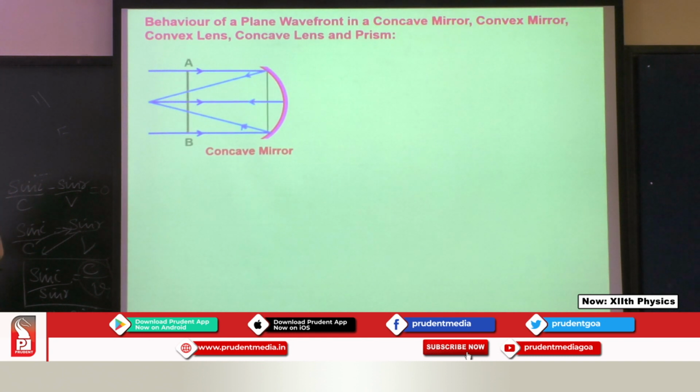But now let us see the wavefront. When a plane wavefront comes there, the rays are in the perpendicular direction of the wavefront. So it is a plane wavefront when you draw. Incident as a plane, but after reflection, they become curved, spherical. Why?